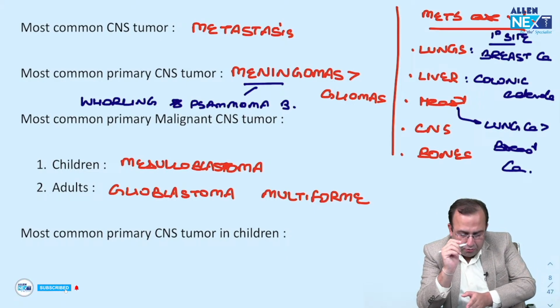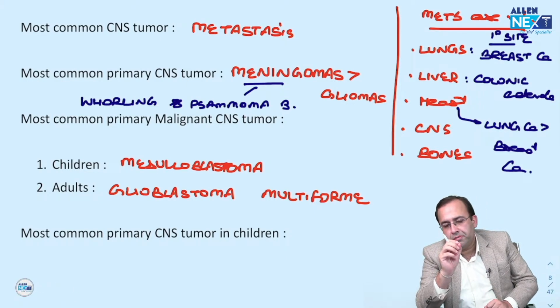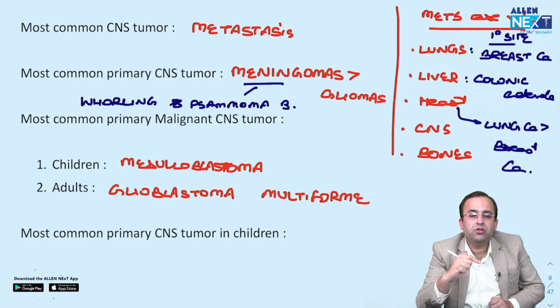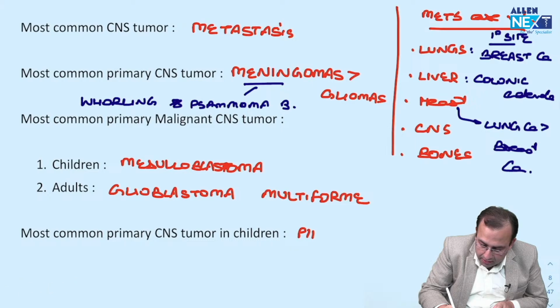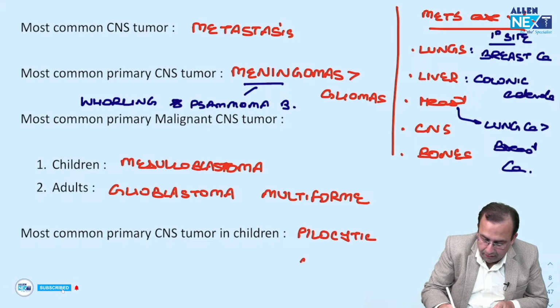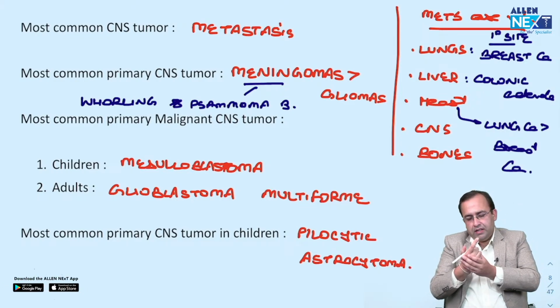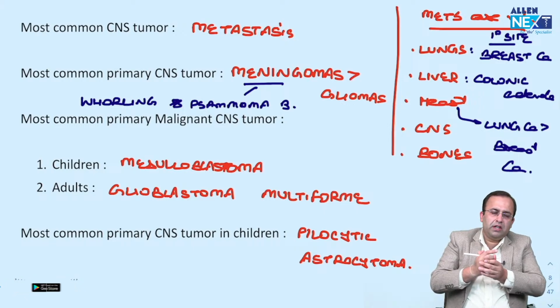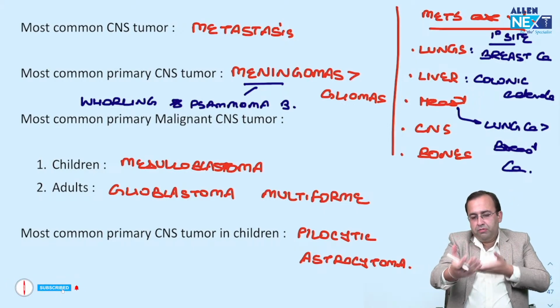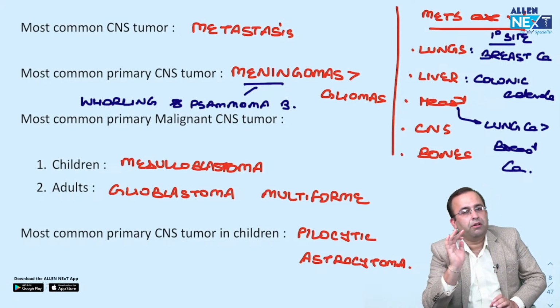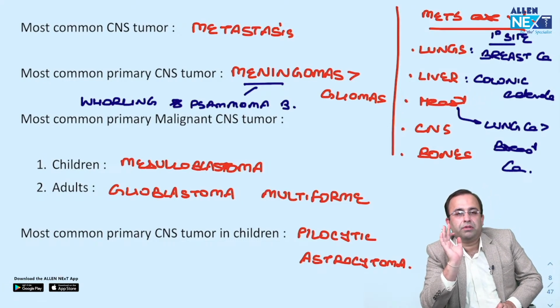And lastly, most common primary CNS tumor. Achha, tell me this, suppose in children was not written. Most common primary CNS tumor, meningioma. Most common primary CNS tumor in children is pilocytic astrocytoma. Pilocytic astrocytoma. See, it is occurring in children. Let's have a soft heart for kids. It's a WHO grade 1 CNS tumor. Let's have a soft heart. Bahubali has taught us this is how we hold a child. So most common location, cerebellum, pilocytic astrocytoma.